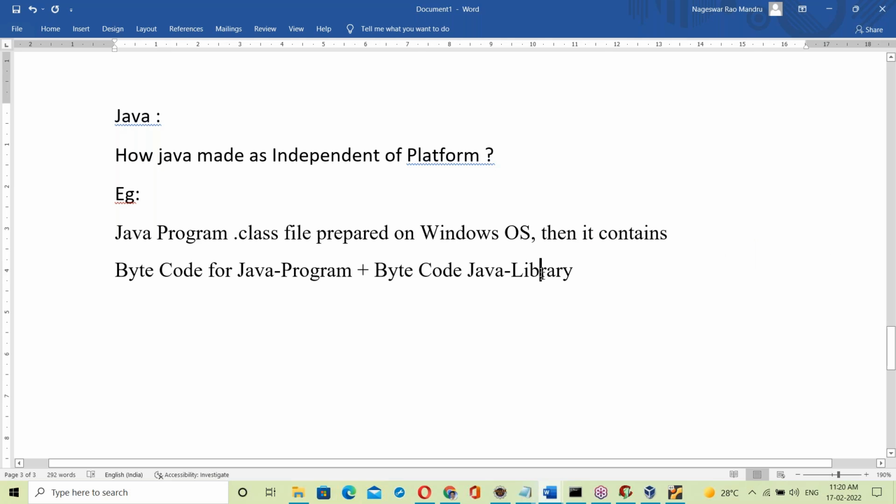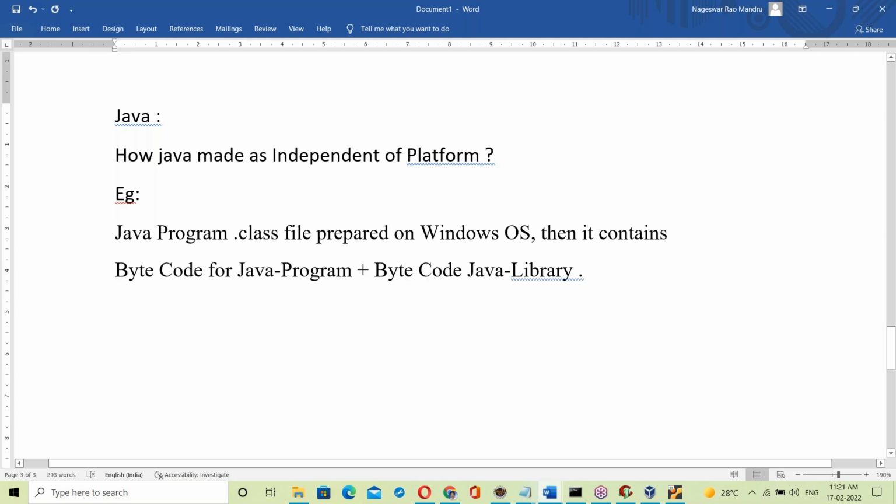The C library is developed in C language. The Java library is developed in Java. The Python library is developed in Python. The Scala library is developed in Scala. The C++ library is developed in C++ only. The library is developed in the same language. Yesterday I showed the dot class file. A Java program dot class file prepared in this way contains bytecode for the Java program and bytecode for the Java library. That's it. No OS library.